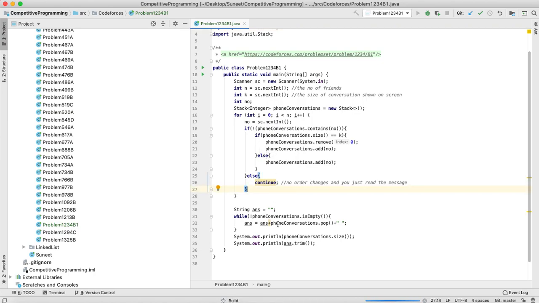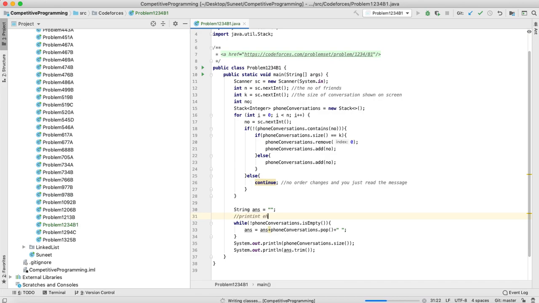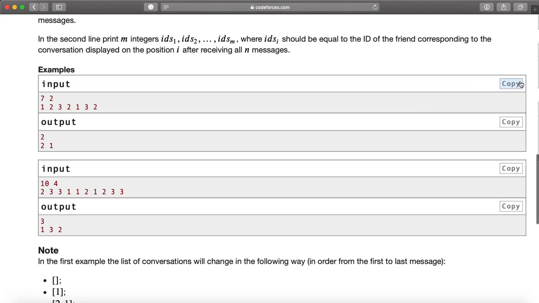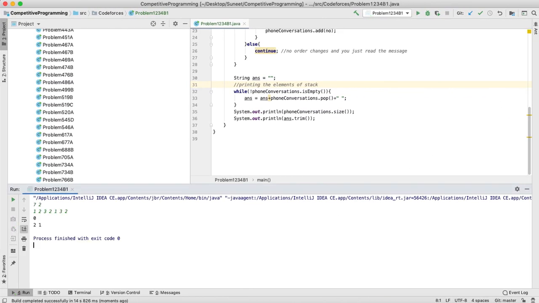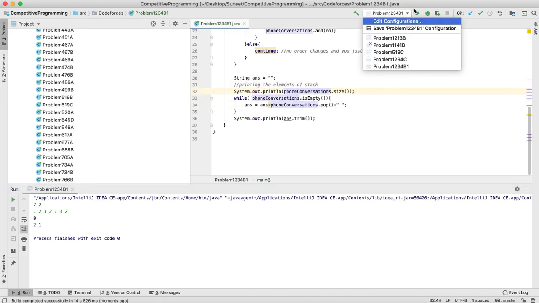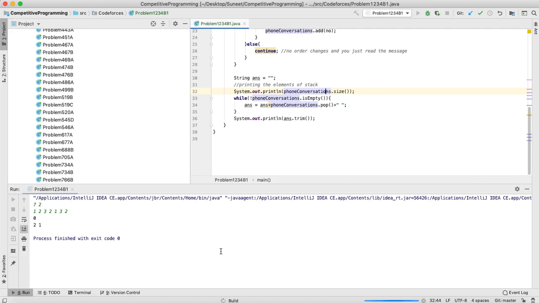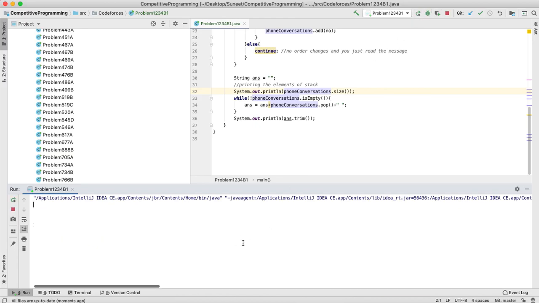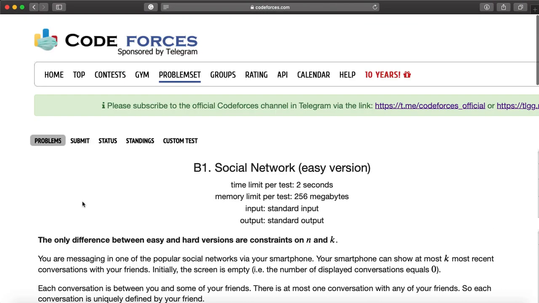Here we are printing the stack, nothing else, printing the elements of the stack. Okay, so now let's just copy and paste. Okay, oh, it is printing the size as 0, because I have popped out the elements. That was wrong. So cool, I think our first test case passes, and now for the next test case, 3132, yes, it also passes.